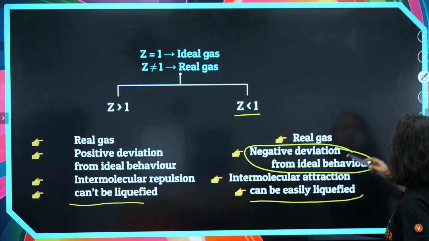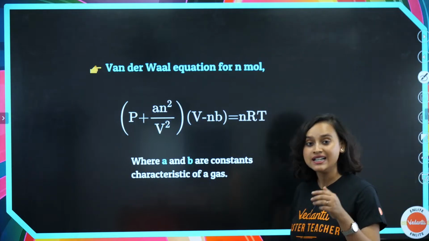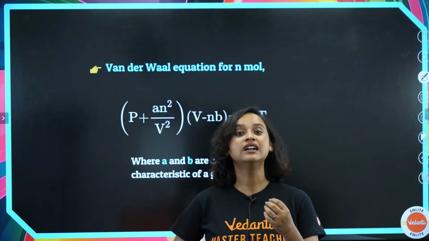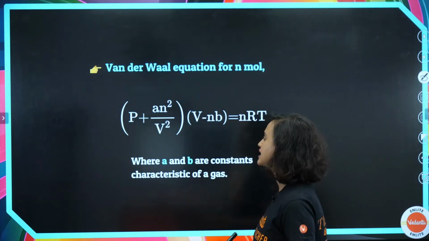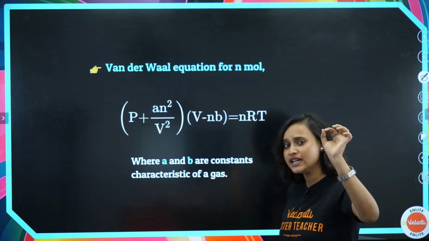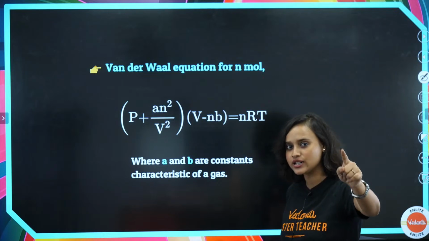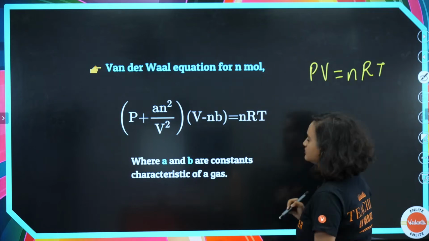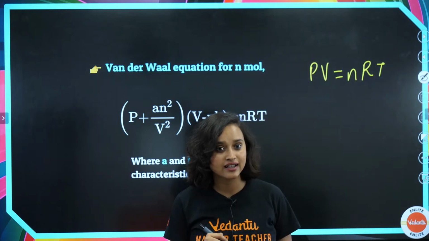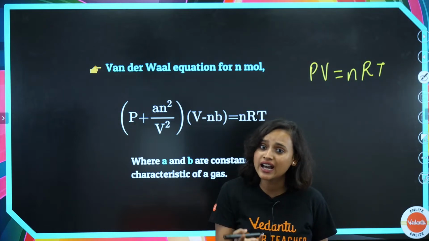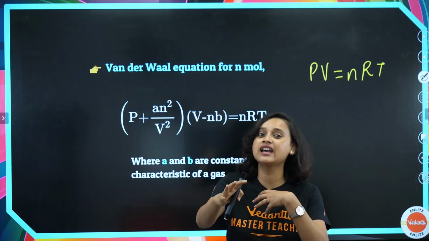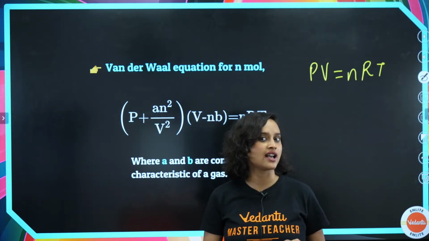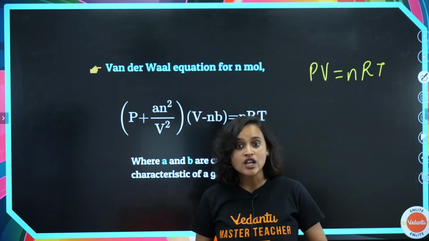Moving on from here now, see. Remember, I just told you that we needed a correction. And here comes our correction. Our ideal gas equation is PV is equal to nRT. Am I right? That's our ideal gas. But now we want to write it for a real gas. So what is my real gas equation? For a real gas, I'm going to need a correction, because I just studied that real gases don't behave like ideal gases. There is some deviation.